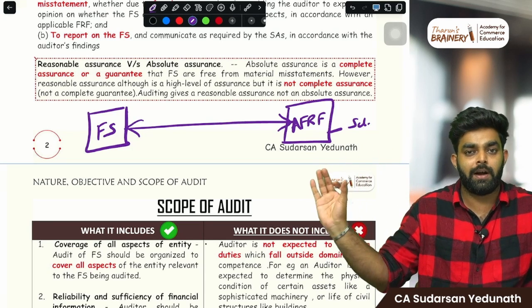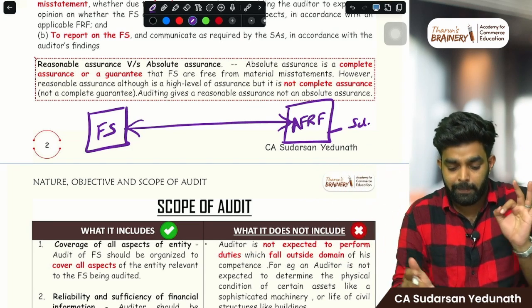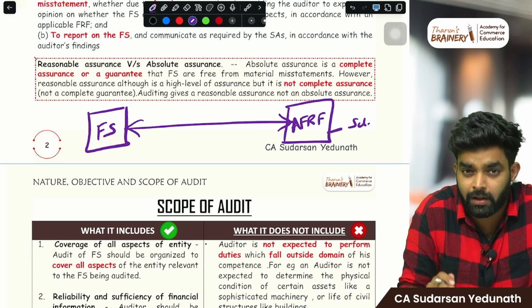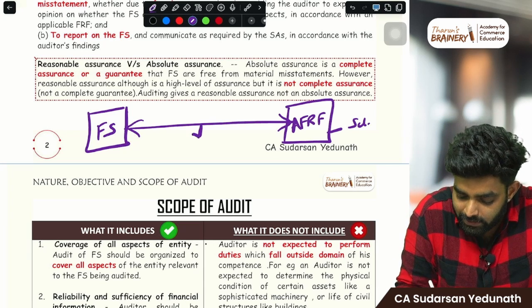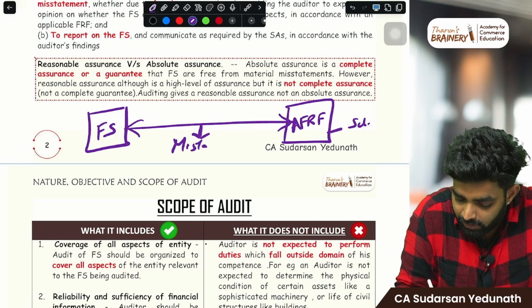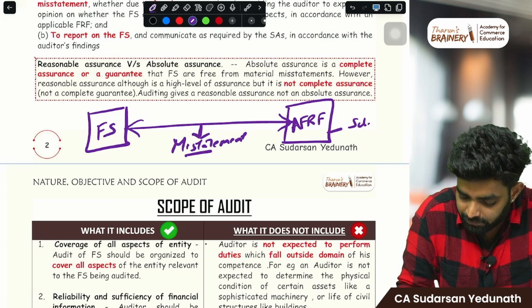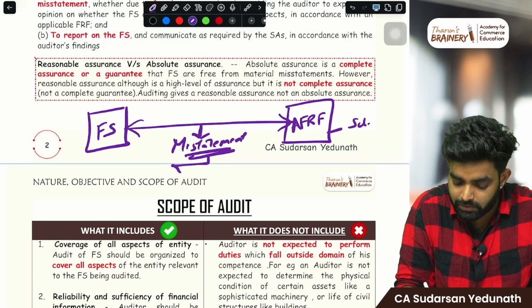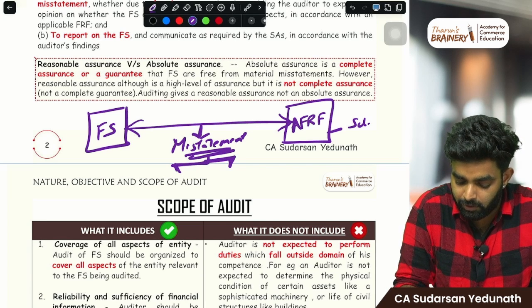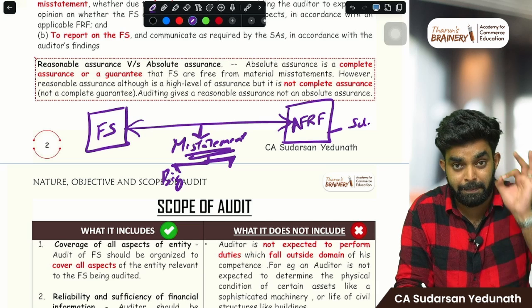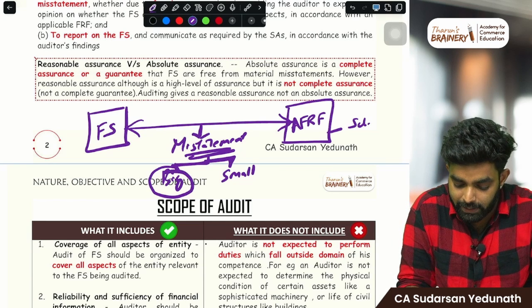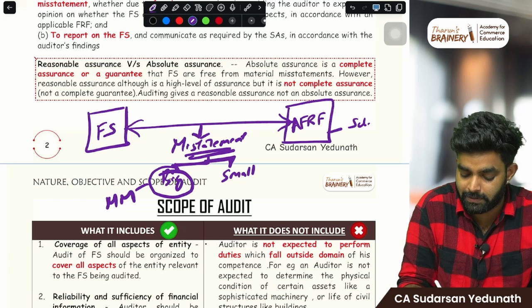If everything is correct, okay, done, superb. But if something is wrong, some error, fraud, something is there, that is what we call a misstatement. That mistake is what we call a misstatement. And misstatements are also of two types: misstatement having big impact, and misstatement having small impact. Misstatement having big impact is what we call material misstatement.